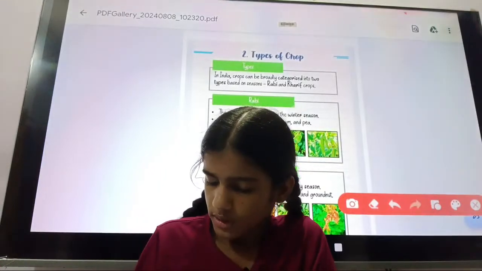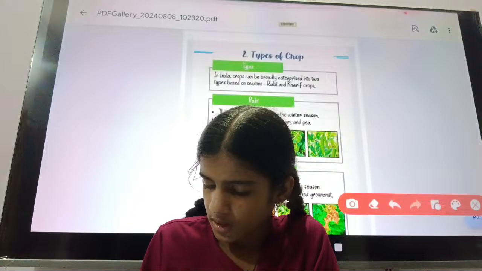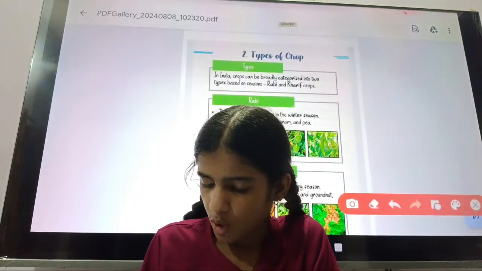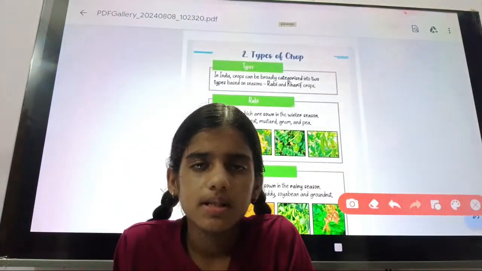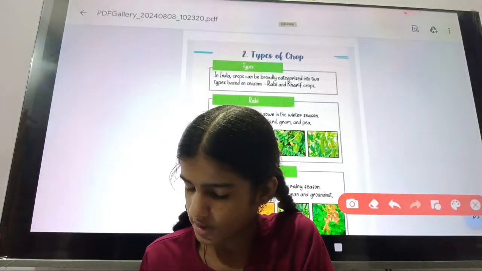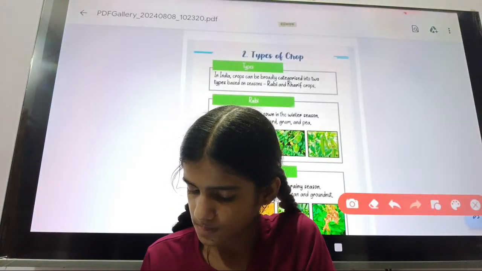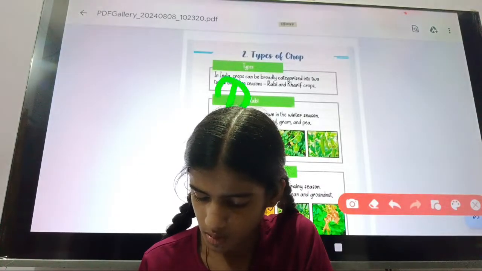And you will know that Rabi crops are also known as winter crops.